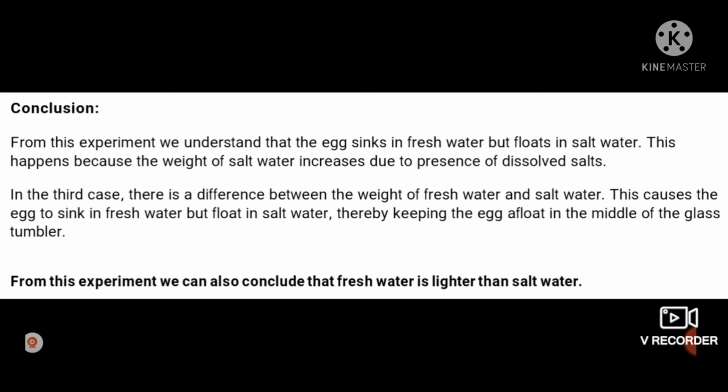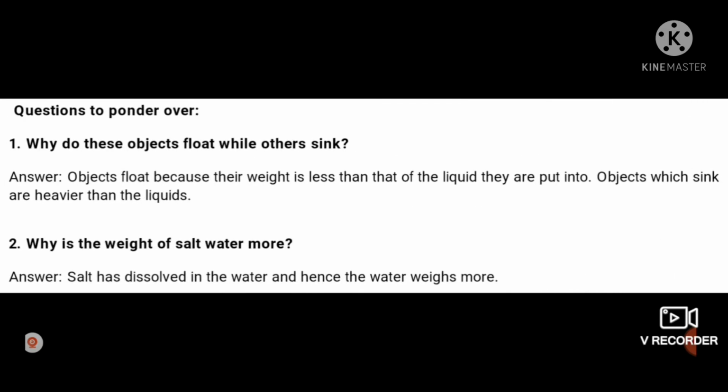From this experiment we can conclude that fresh water is lighter than salt water. So from here we have concluded that fresh water is lighter than salt water. Then some question will come to our mind, no? Why do some objects float while others sink?